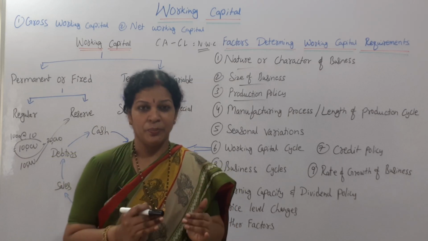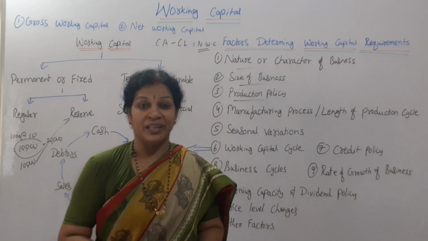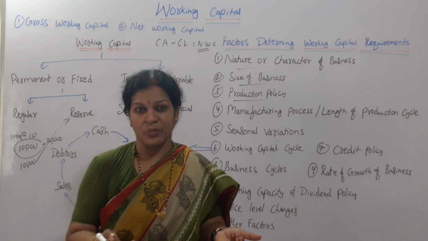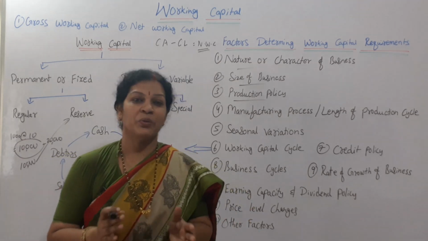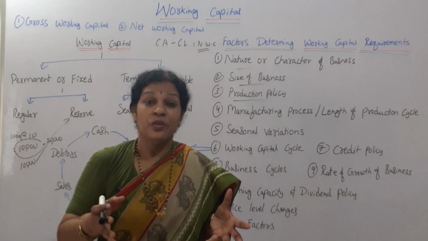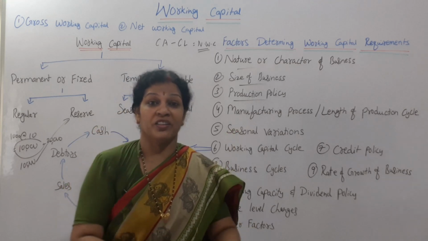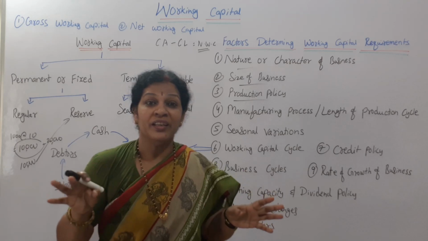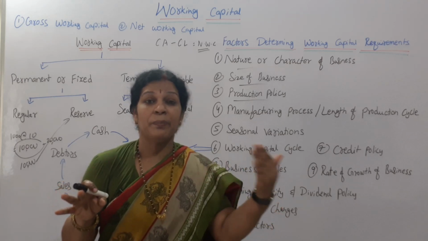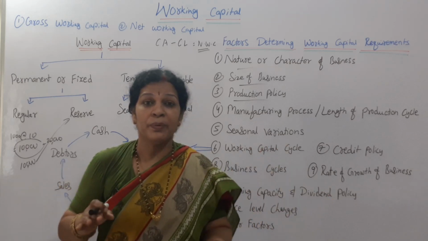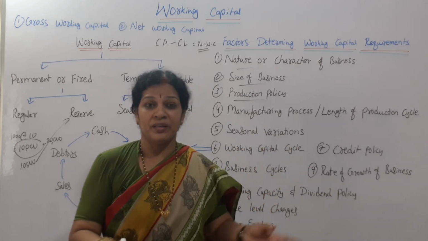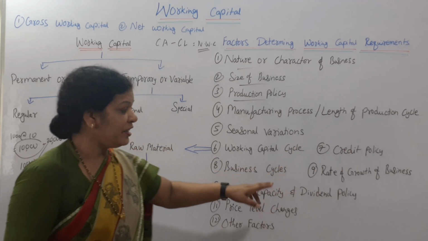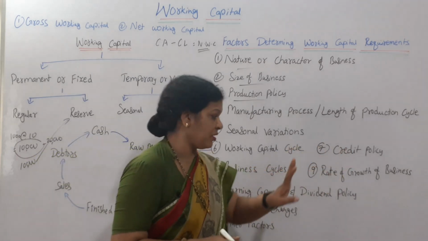When people pay back the amount easily and quickly, then less working capital is required. When people pay after a long period, then you require more working capital because your capital is blocked in the credit policy. People are purchasing on credit basis and not paying, so you need to put in more capital related to this. That is why it depends on the credit policy of the organization also.